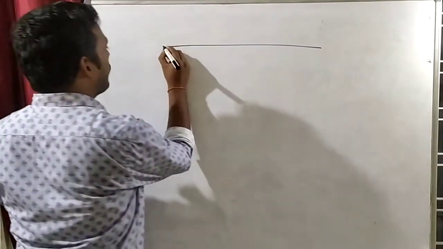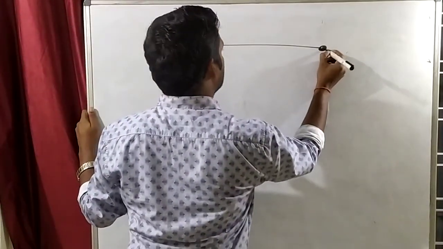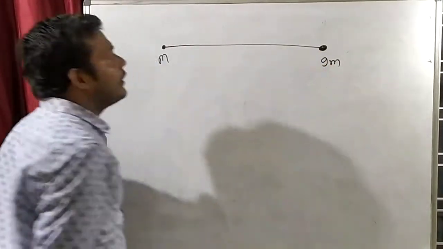Now see this type of question. Let's say this is a mass m and this is a mass 9m.